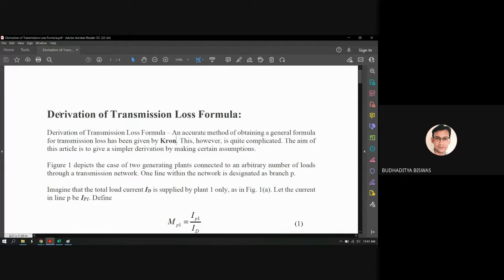So here the objective or the aim of this particular topic is how to find out the loss formula: the derivation of the transmission loss formula. Once you are able to understand this, then you can understand why the transmission loss is sometimes written as 0.002 P1 square, or sometimes in a different expression. How the expression actually came about, you can find out the answer here. This is the derivation of the transmission loss formula, which is required for the economic operation.